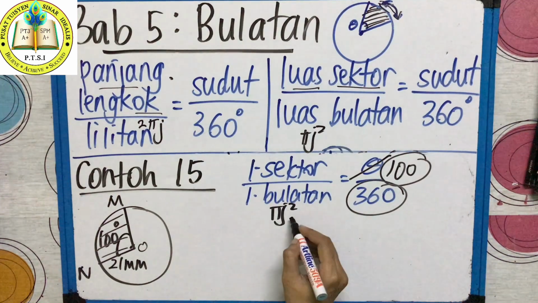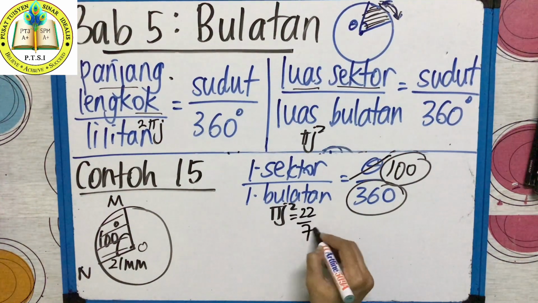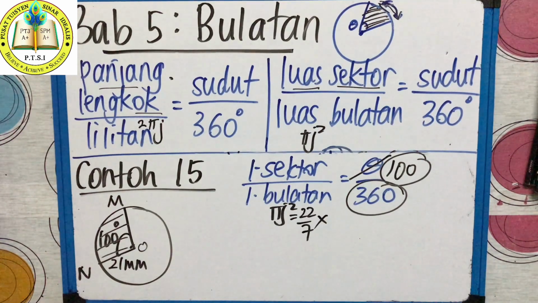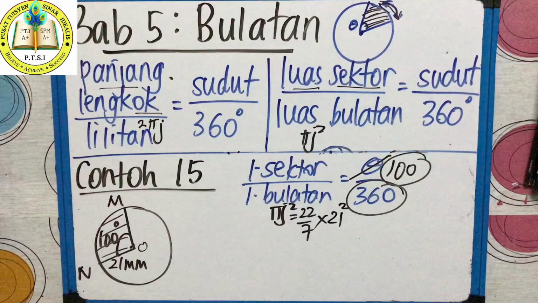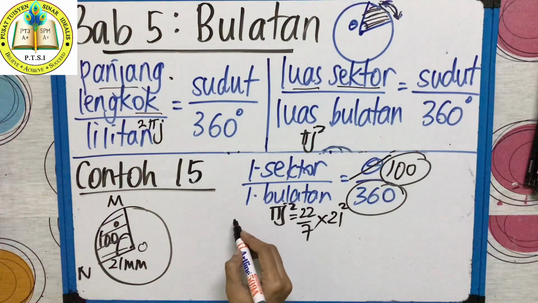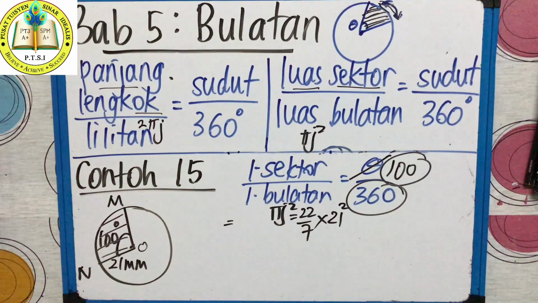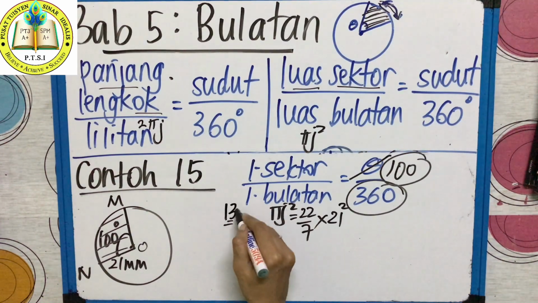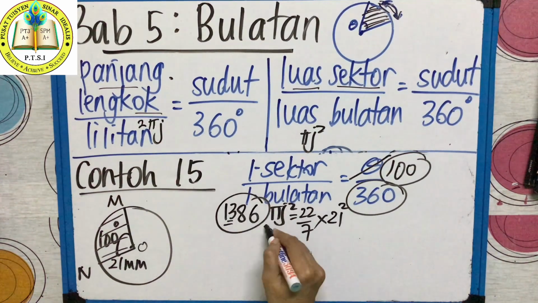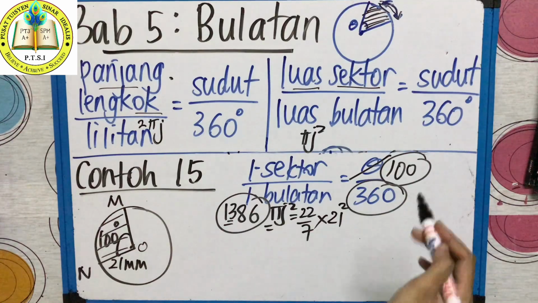Okay, so what are you supposed to do? Pi is 22 over 7 times jejari. What is the radius given here? 21 square. So press that in the calculator to get the value for the area of circle. You get 1386. So the 1386 will be luas bulatan. 1386. Okay, so if you see, you have 3 numbers.